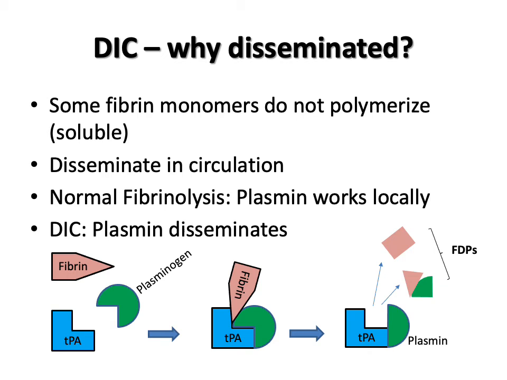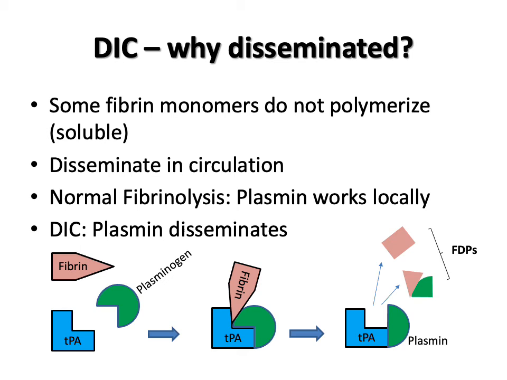Several conditions may lead to DIC, but once DIC begins, it all progresses in the same manner. Thrombin is formed systemically, not locally, which results in the formation of microthrombi in circulation. Normally, fibrin monomers polymerize spontaneously, so the polymers help consolidate the clot. But with DIC, the monomers do not polymerize, or not many of them do.